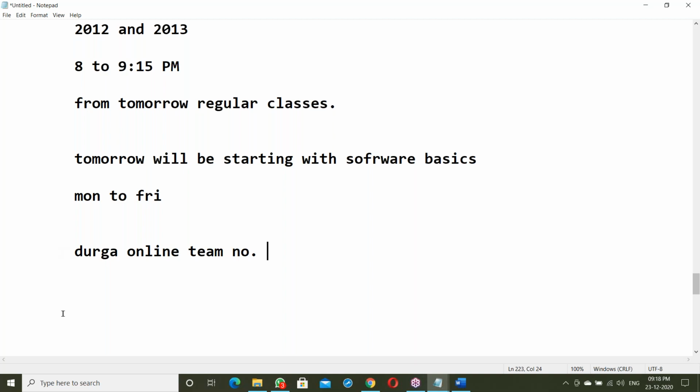Take this number: 888 5252 627. This is the Durga online team number. You can contact them. For fee and all these things, contact the online team. They'll provide details and you can pay them simply.